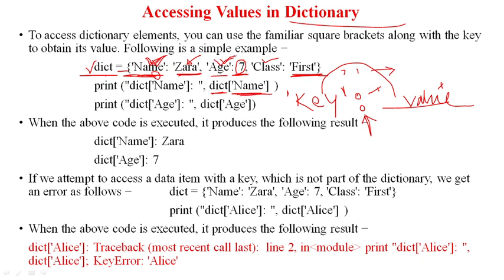Similarly, I want to print the age, so I will write the name of the dictionary, and then inside the square brackets, in place of an index, I will give the key. So I am passing the key here, and it will print the value. It will print Zara for the name, and 7 for the age.